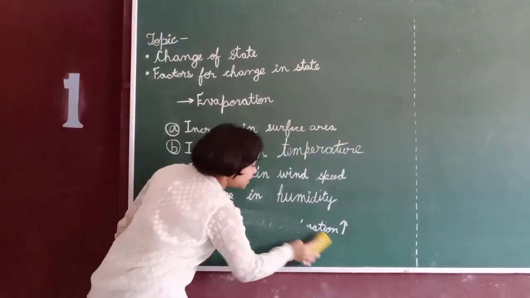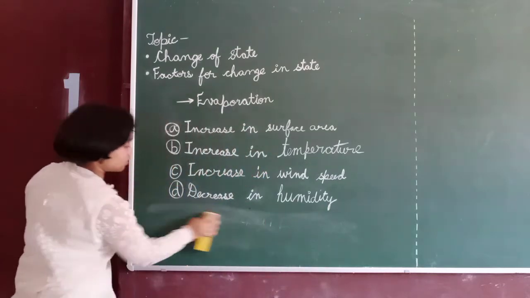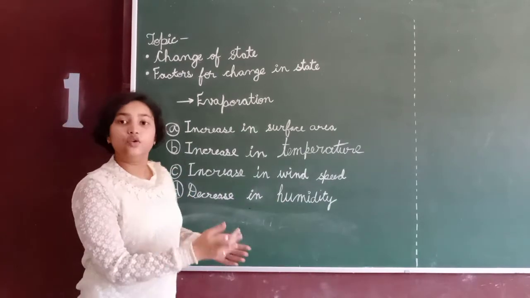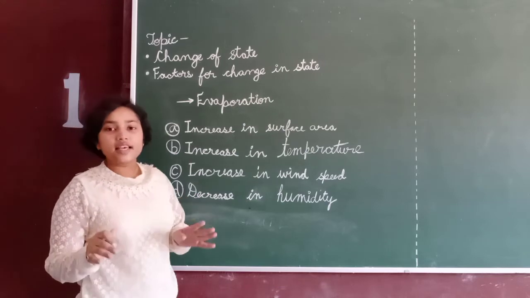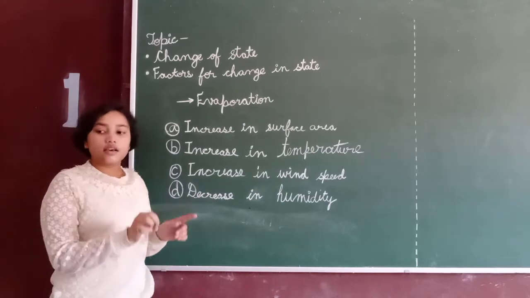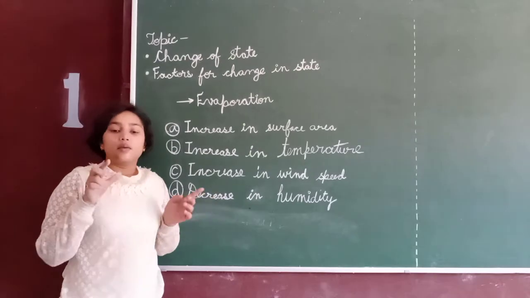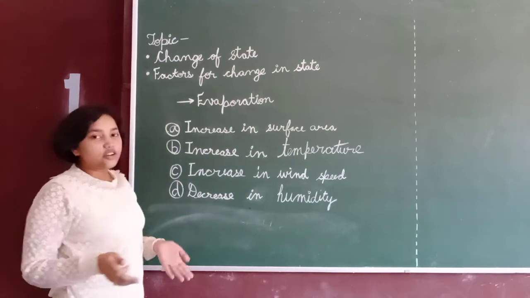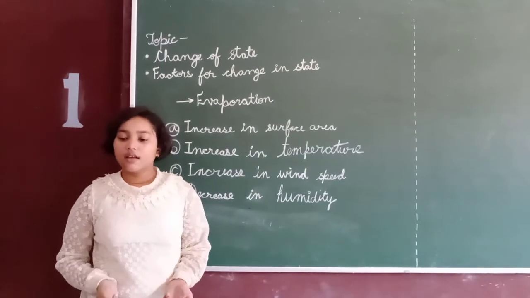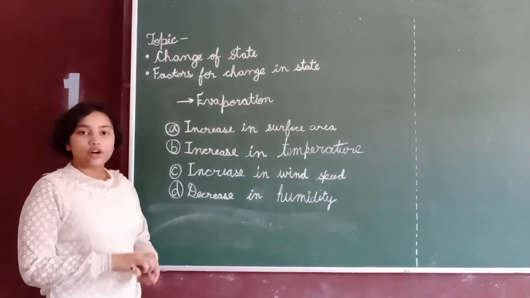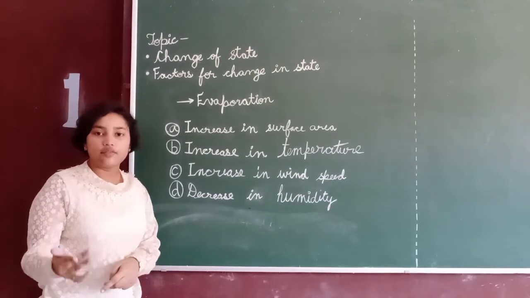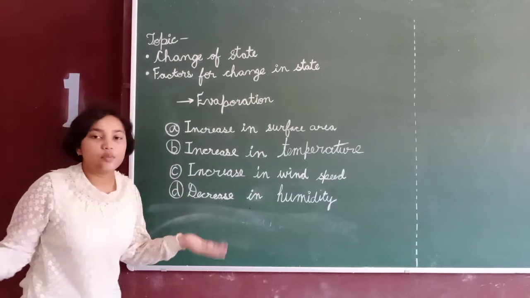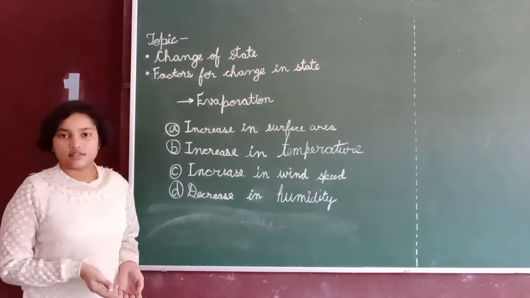Now, decrease in humidity. So let's see what humidity is. Humidity is the presence of water droplets in the air. When water droplets are already present in the atmosphere, and water changes into water vapor through evaporation, as there is much water vapor already present in the atmosphere, the rate of evaporation decreases.